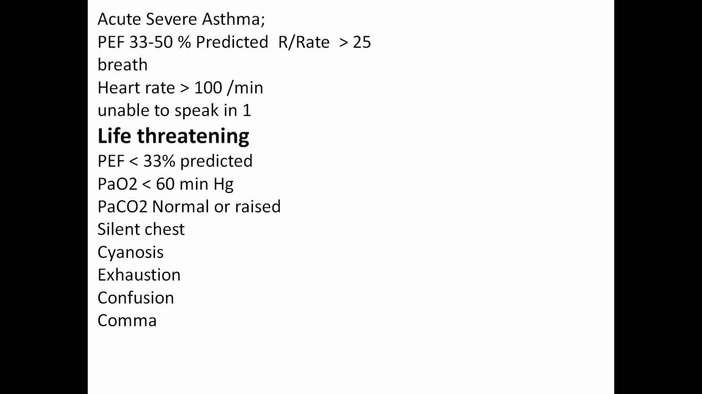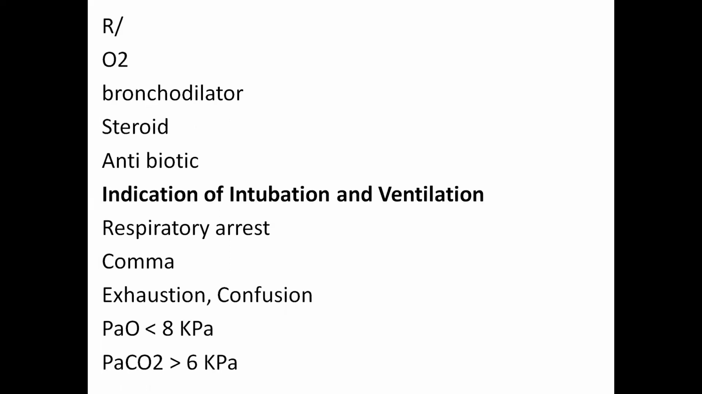Then, what is a life-threatening attack? When the peak expiratory flow rate is less than 33%, arterial partial pressure of oxygen is less than 60 millimeter mercury, partial pressure of carbon dioxide is normal or raised, and there is silent chest, cyanosis, exhaustion, confusion, and coma. These are features of a life-threatening attack.